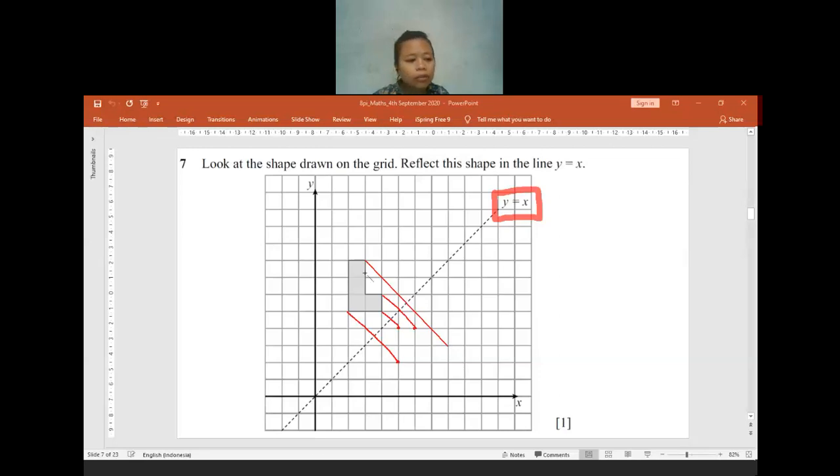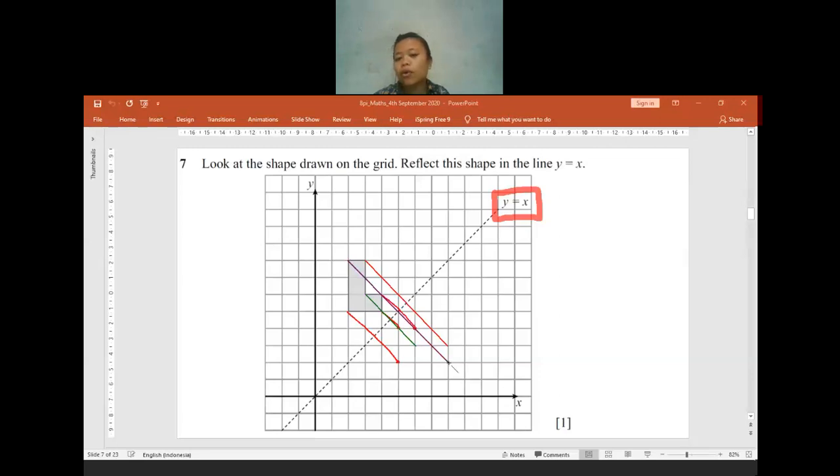For the other line, maybe I need to change the color. This is 1.5 boxes, so it will also be 1.5 boxes. Do the same thing for everything. For the last point that we haven't made, we have 3 boxes left, so I have to go 3 boxes.